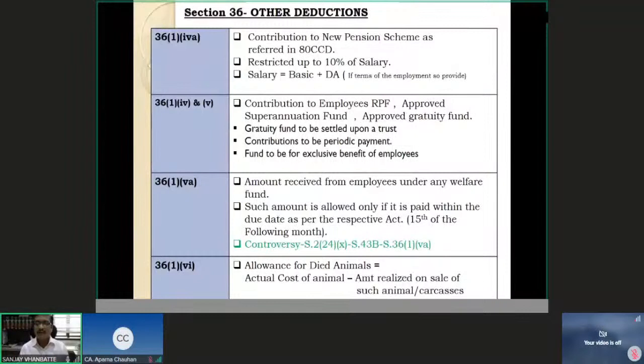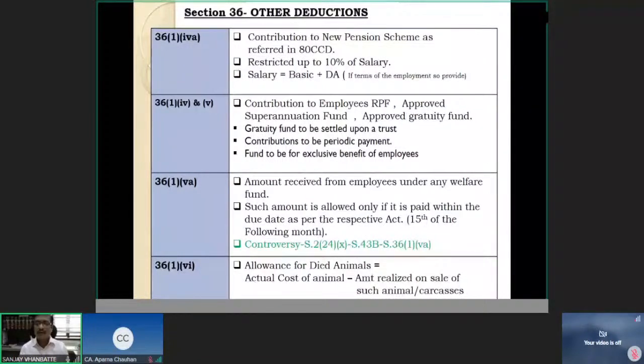In section 32, we have seen what the classes of assets are: tangible assets such as building, plant, machinery and furniture, and intangible assets such as technical know-how, patent, copyright and all those things. But livestock is not there as a class of asset.